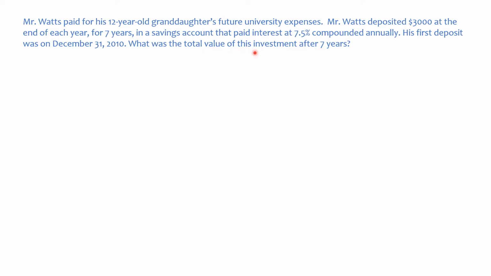So this question is different from ones that we've done because we're talking about making a deposit regularly over and over again, not just once. Everything we've done up to now has been, here's my money, here's my principal, I'm putting it in the bank, it's going to sit there and I'm not going to add to it. So that's what an annuity is, and that's the title of today's lesson.